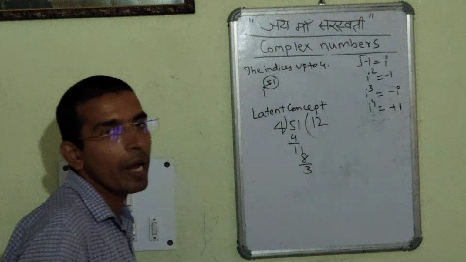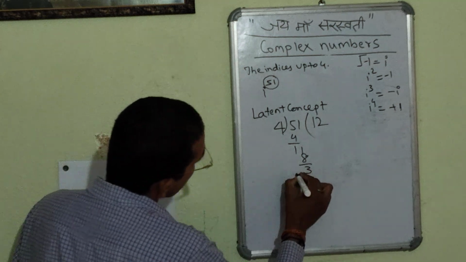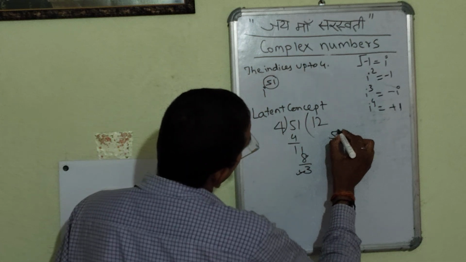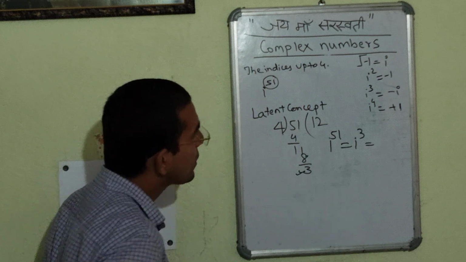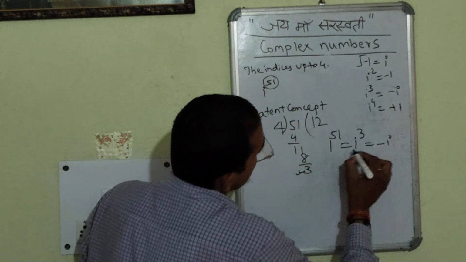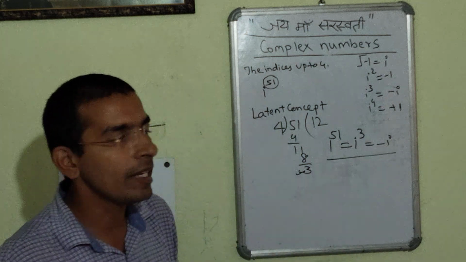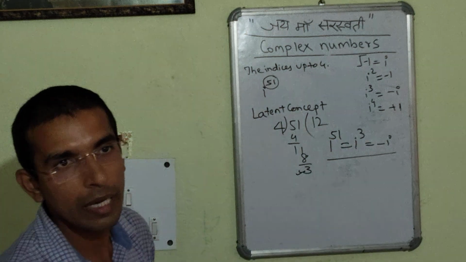So we have got the remainder as 3. So we will write i to the power 51 is equal to i cube. And we have seen i cube is equal to minus i. So finally, the value of i to the power 51 will be equal to minus i.